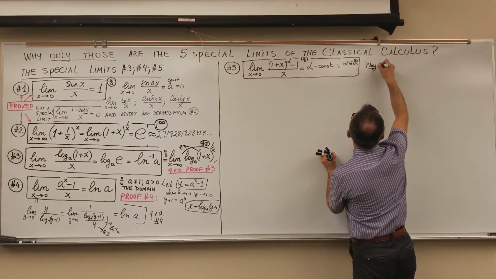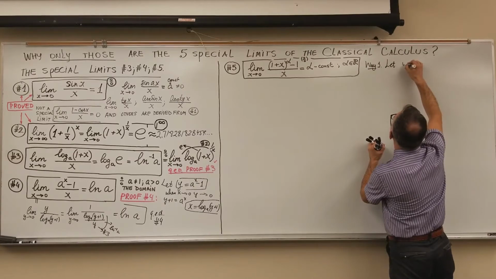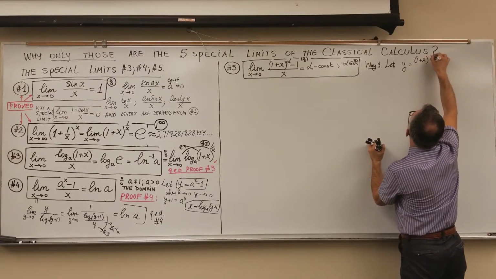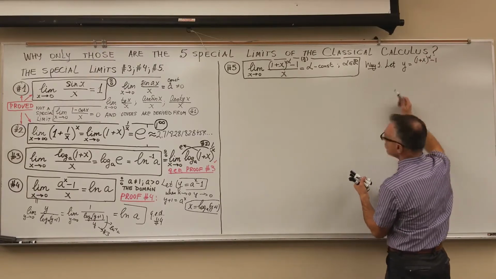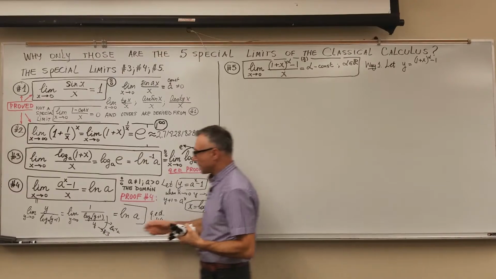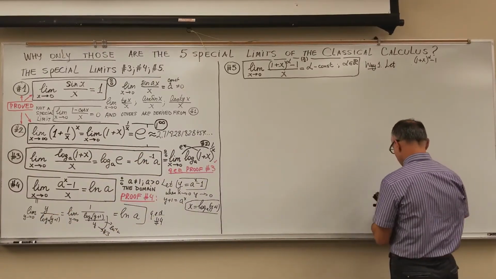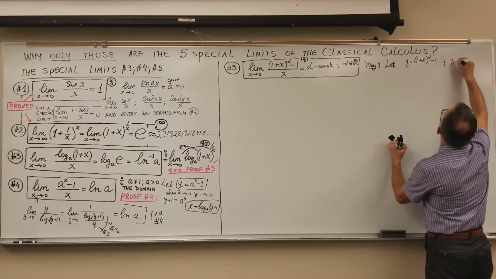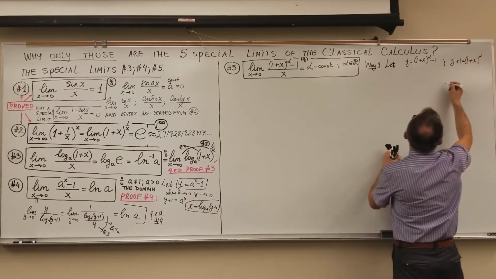Way 1. Let my new variable y be equal to (1 plus x) to the power alpha, minus 1. So this is my new variable y. Then y plus 1 is equal to (1 plus x) to the power alpha.